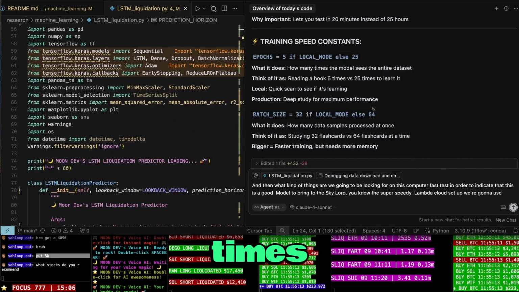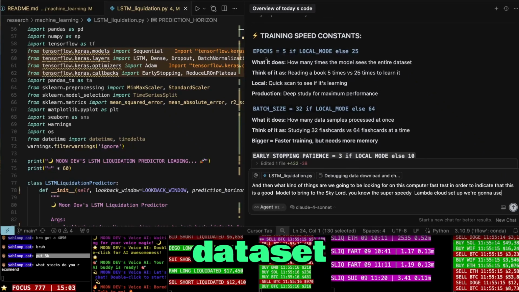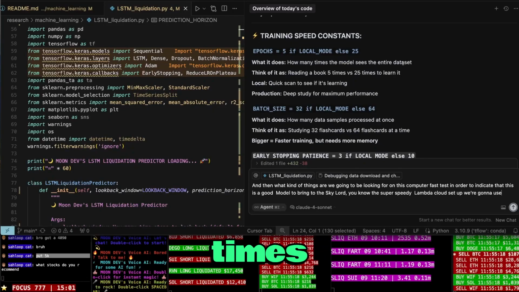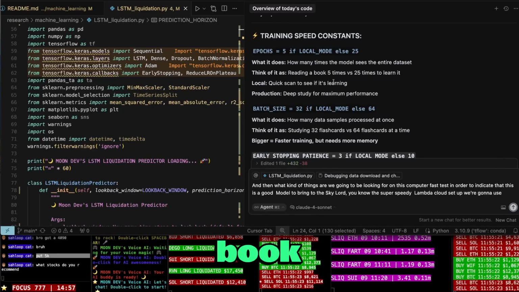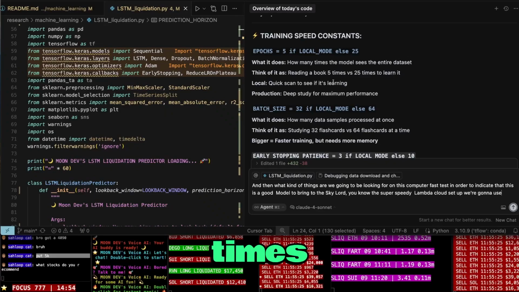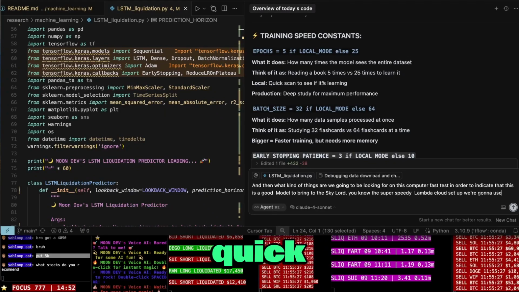What it does: how many times the model sees the entire data set. So the epochs, yes. How many times it sees the entire data set. Think of it as reading a book 5 times versus 25 times to learn it. Local, quick scan to see if